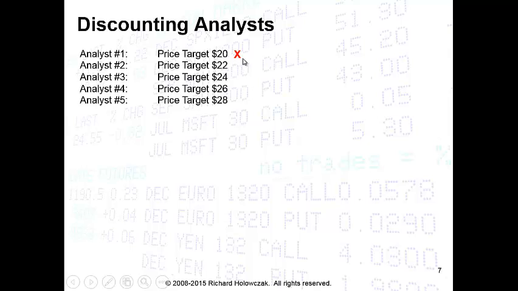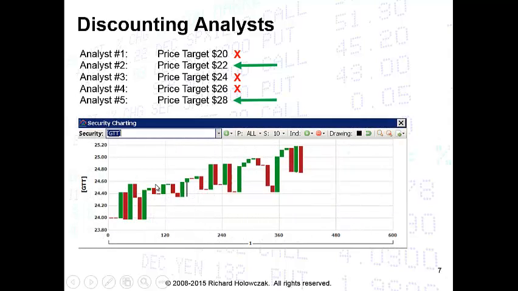Again, we might be told that it's not 20, not 26, and not 24. This gives us, again, our dilemma. Is it a $22 or a $28 stock? Only in this scenario, we see somehow that the market is trending upward. So up through $24, up through $25, and it looks like this trend may continue.